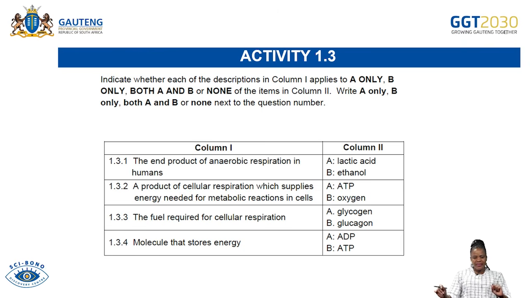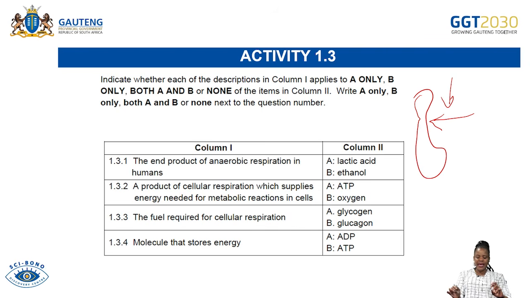Before we can do this activity, there's a question that says, ma'am, how do we distinguish between the renal artery and the renal vein in a black and white picture? That is a very, very good question. Remember, we said the renal artery is taking the deoxygenated blood into the kidney, and then the renal vein is taking the oxygenated blood out of the kidney.